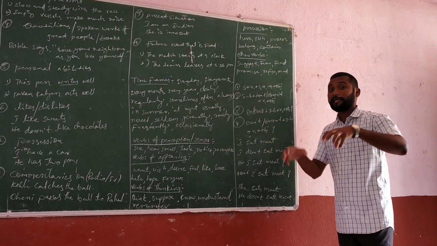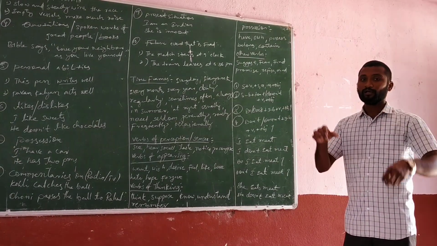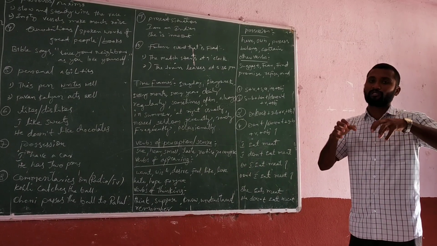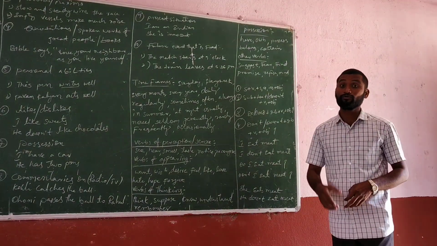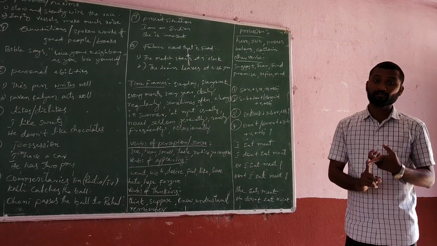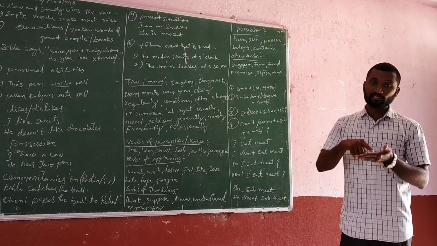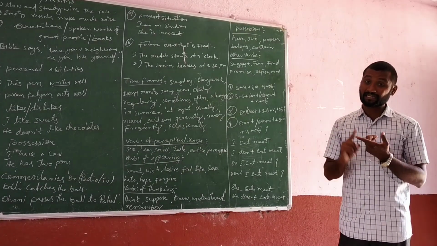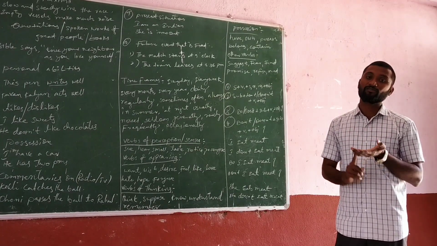Do and does are helping verbs in the simple present tense. Does we have to use only for the third person singular. He does, she does, it does, Raju does. These are positive. She doesn't, he doesn't, it doesn't, Raju doesn't.